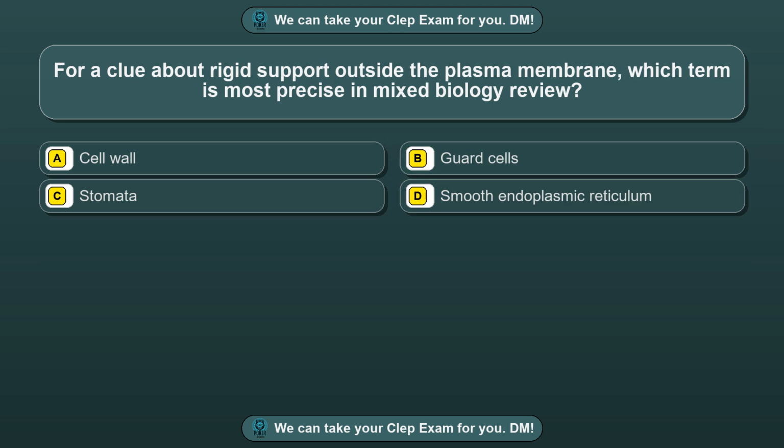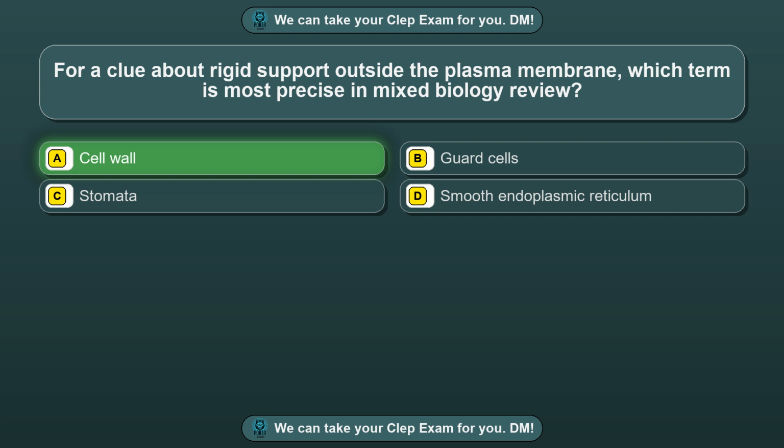Question 5. For a clue about rigid support outside the plasma membrane, which term is most precise in mixed biology review? Option A. Cell wall. Option B. Guard cells. Option C. Stomata. Option D. Smooth endoplasmic reticulum. The correct answer is option A.